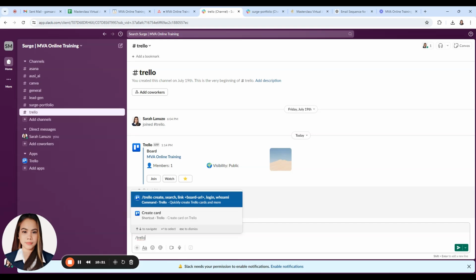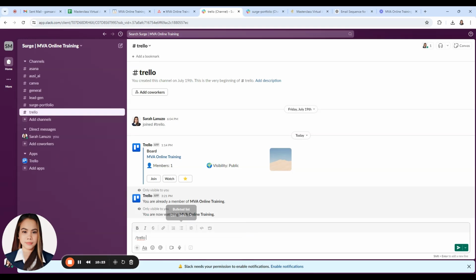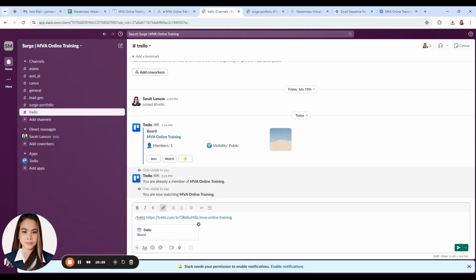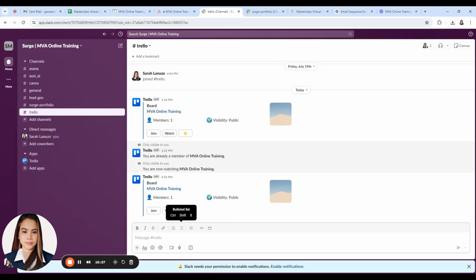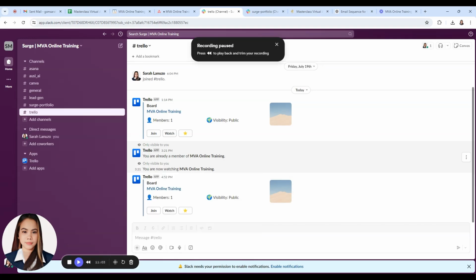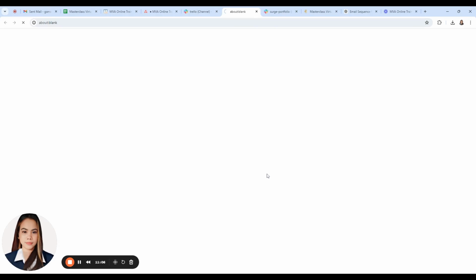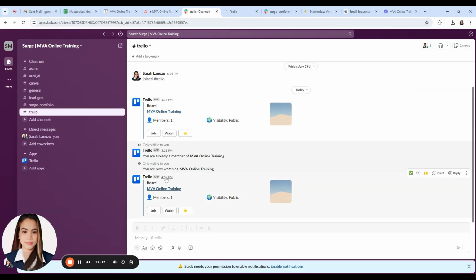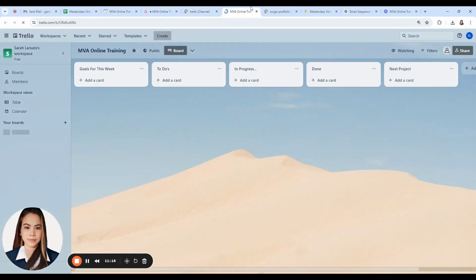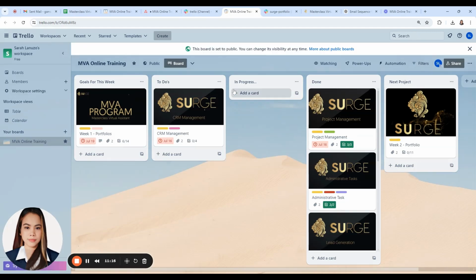Just type slash Trello, then space, and paste your Trello URL, and all of your teammates can access these files. So here, when you click that MBA online training, they will proceed to your Trello workspace.